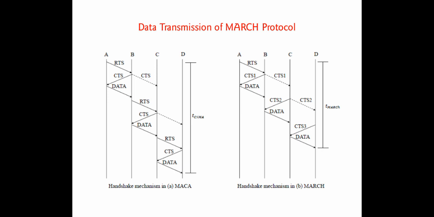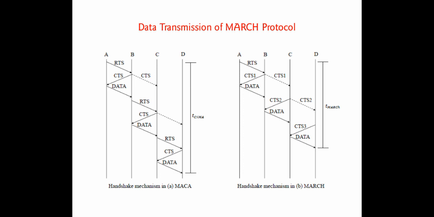Now let's look at the MARCH protocol data transmission. If A wants to transfer data to B, for the first time it sends an RTS packet. On hearing this RTS, B sends a CTS packet to A, similar to MACA. CTS1 is nothing but the CTS packet. On hearing this CTS packet, A transfers the data to B. Now the data has arrived at B.